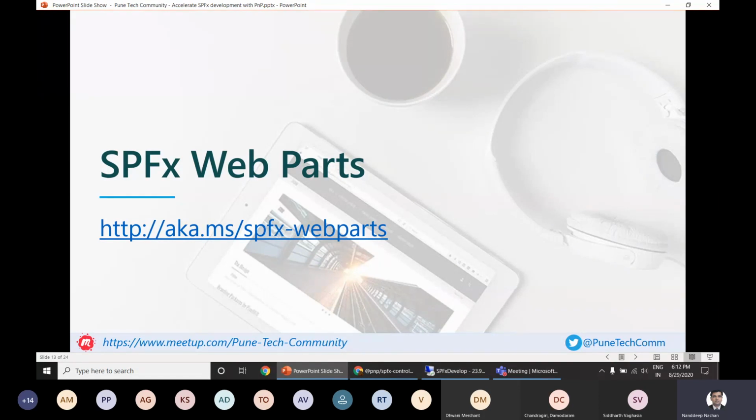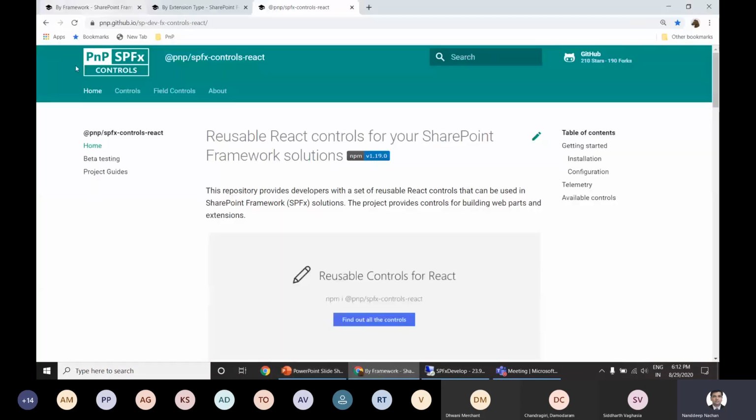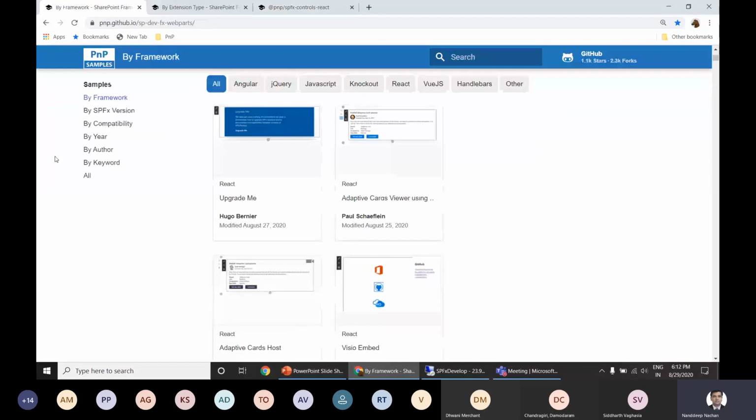We have a repository for this, which is located at aka.ms/spfx-webparts. This particular repository contains community samples that demonstrate different usage patterns for SharePoint Framework client-side web parts. It contains samples of SharePoint Framework web parts, Teams web parts, personal apps, and app page samples.